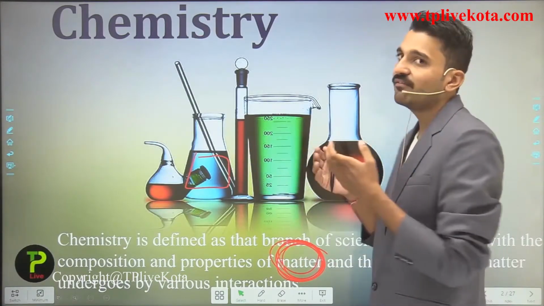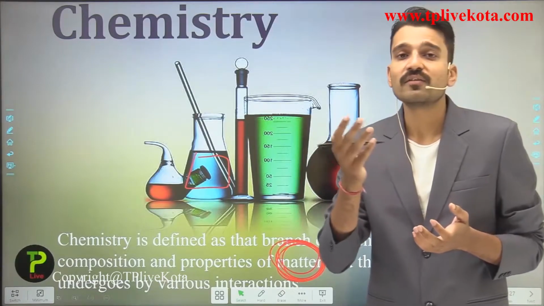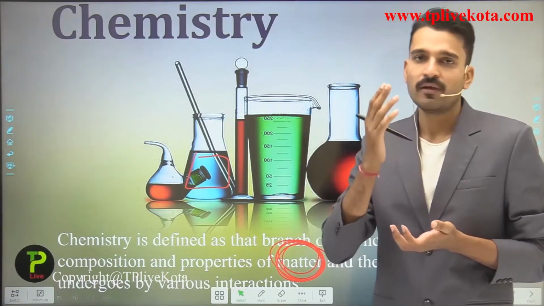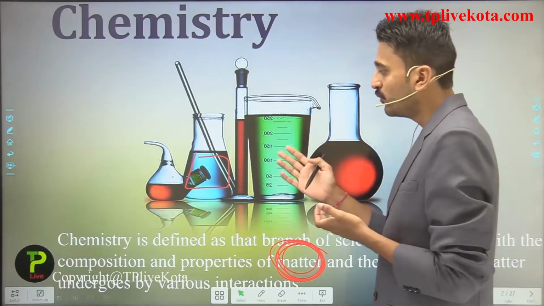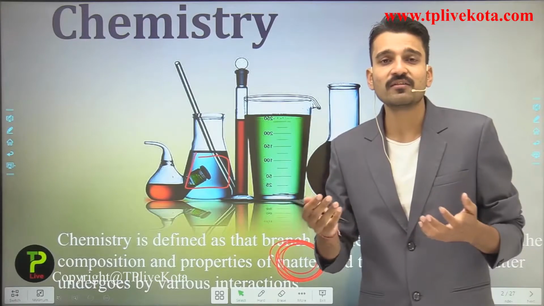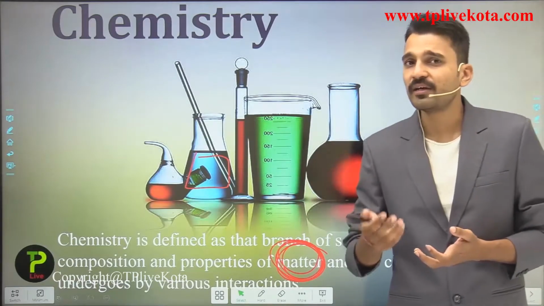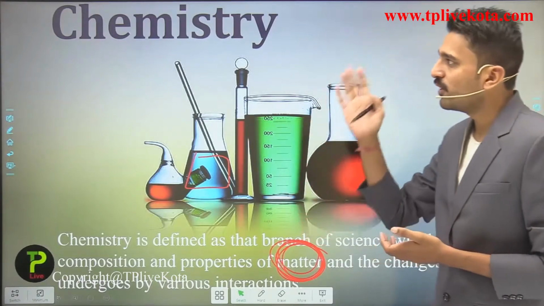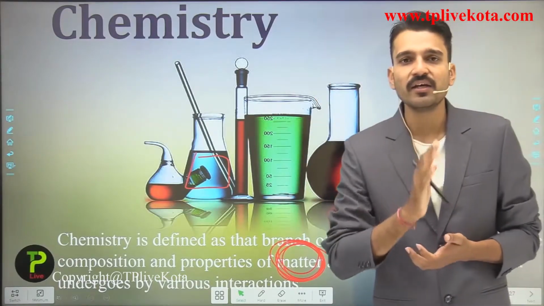If they react with each other, that is the interaction between these two different types of matter. So we are going to study their properties and write their equations. These are all about matter, and they all come under chemistry.